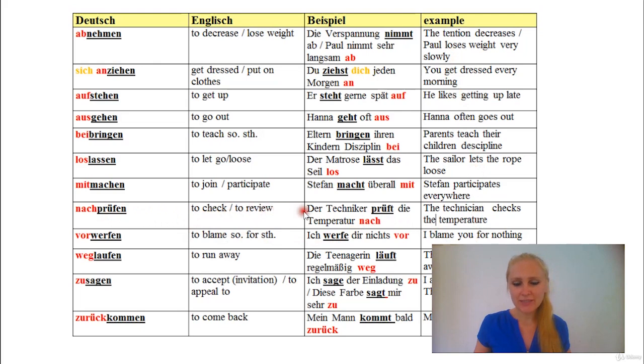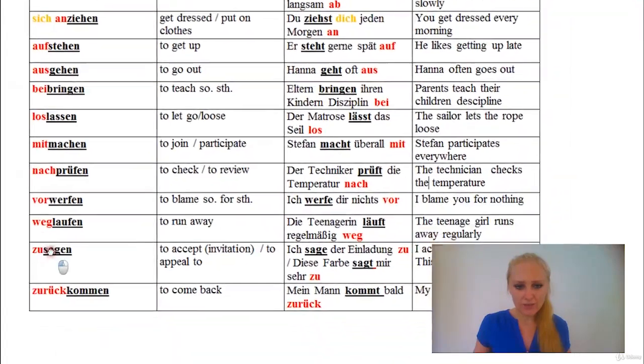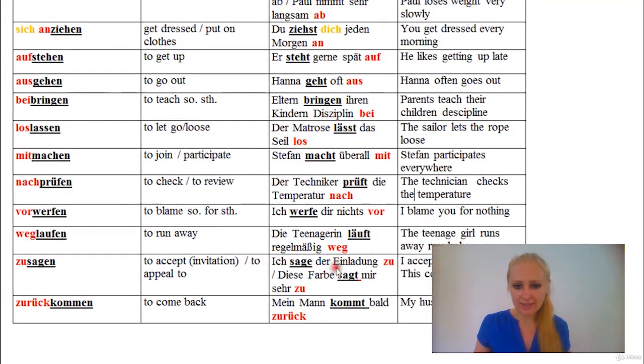Nachprüfen, to check, to review. Der Techniker prüft die Temperatur nach. Vorwerfen, to blame someone for something. Ich werfe dir nichts vor. Weglaufen, to run away. Die Teenagerin läuft regelmäßig weg. Then zusagen, to accept an invitation or to appeal to someone or something. Ich sage der Einladung zu. I accept the invitation. Diese Farbe sagt mir sehr zu. This color appeals to me a lot. Zurückkommen, to come back. Mein Mann kommt bald zurück. My husband returns soon. Zurückkommen.